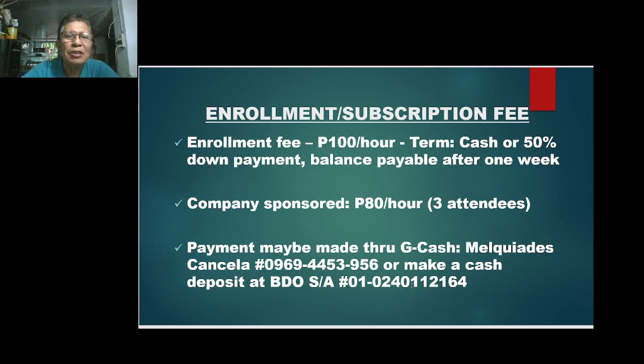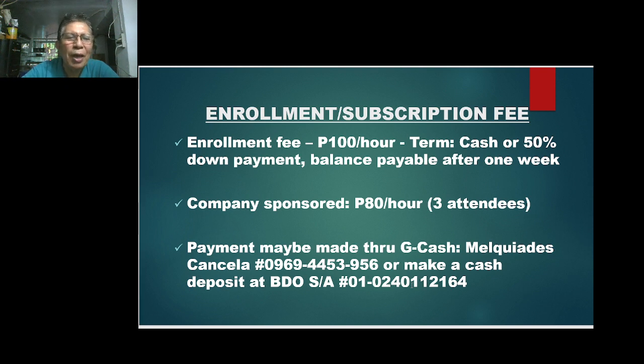If it is company sponsored, that would be 80 pesos per hour and good for 3 attendees. If you only have 1 attendee, that would still be 80 per hour, 2 attendees, 80 per hour, 3 attendees, 80 per hour. If it exceeds 3, the excess attendees will be charged 100 pesos per hour. Only 3 attendees are qualified for the 80 per hour rate if it is company sponsored.